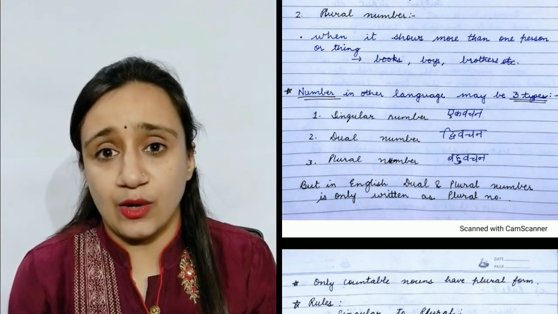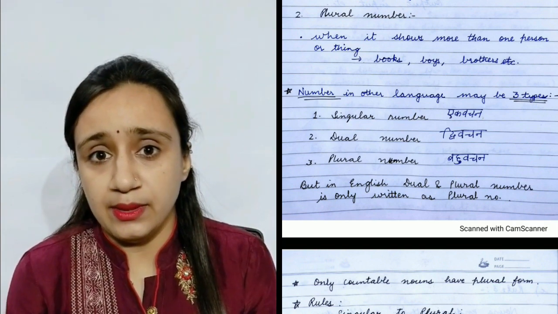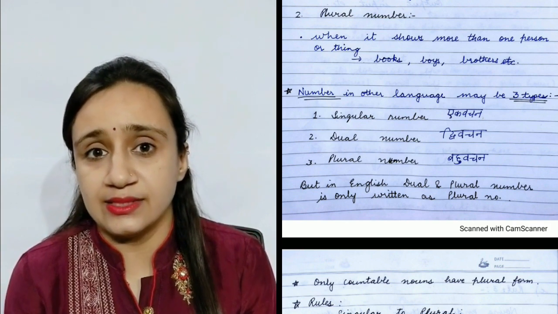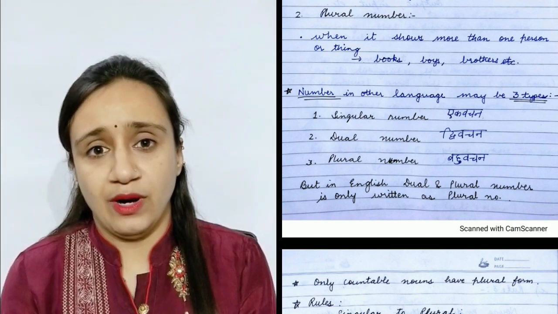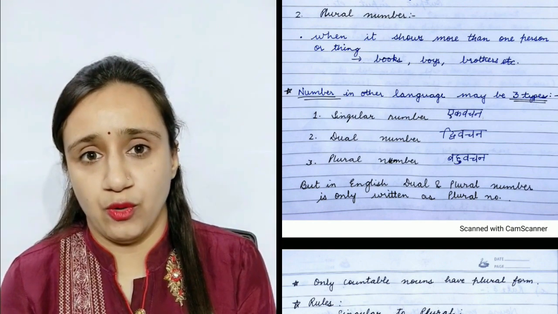Numbers in other languages may be of three types: singular number, dual number and plural number. But in English, dual and plural are considered the same. One more thing to know is that only countable nouns have plural forms.